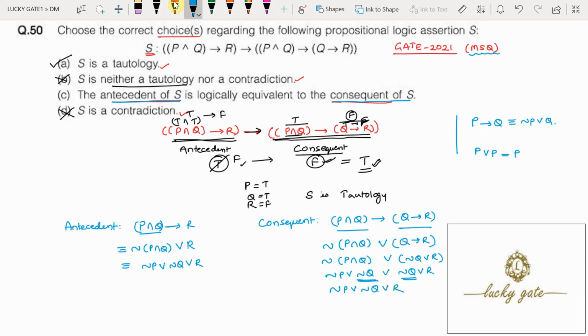Here the result of the antecedent, when I simplified, I got this, 1. The result of the consequent, when I simplified it, I got this, 2. Now you observe the simplified expressions of 1 and 2, that is antecedent and consequent. It shows both are the same. Because both are the same, I can conclude that the antecedent of S is logically equivalent to the consequent of S. So option C is also a correct answer for this question. So the answer for this question is both option A and option C.